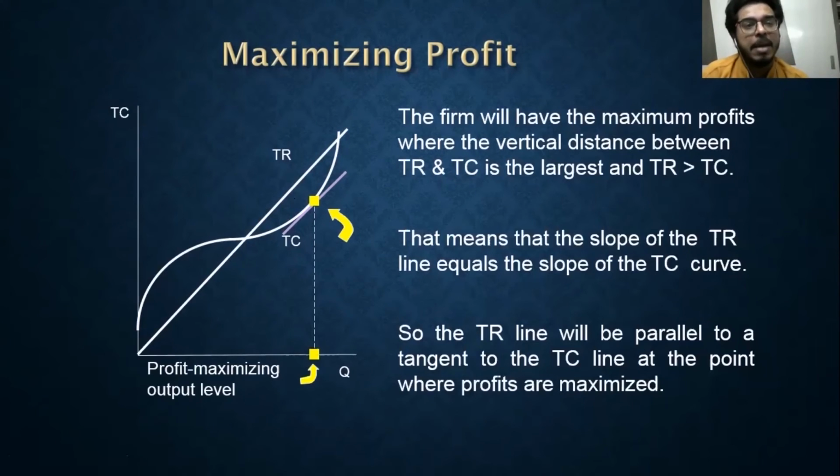Then I have the maximum profit. The vertical distance between total revenue and total cost is maximum at this output, which is called the profit maximizing output level.